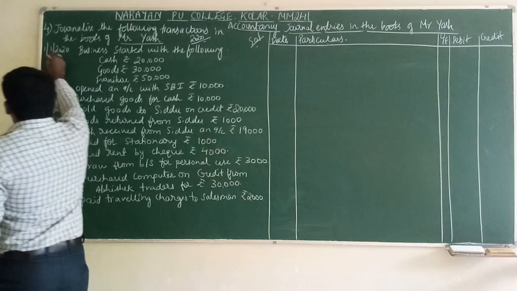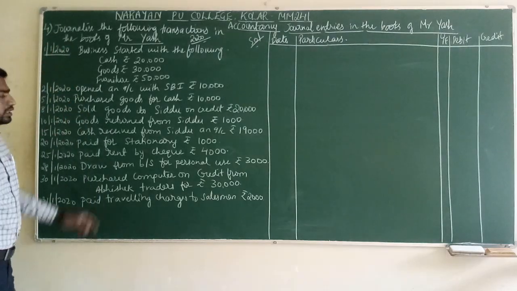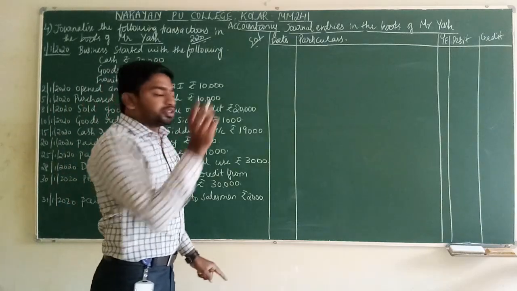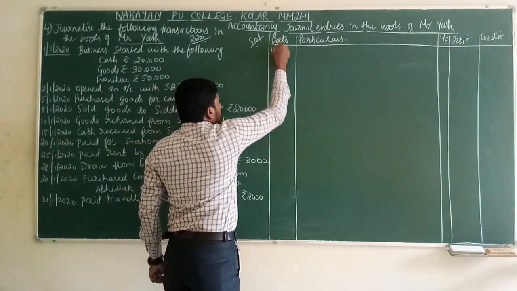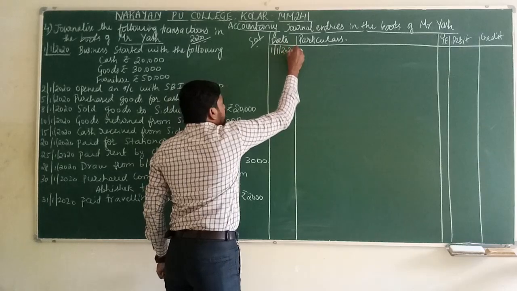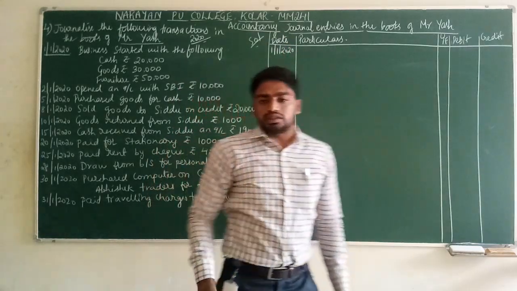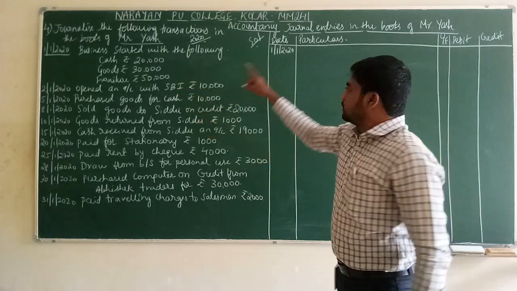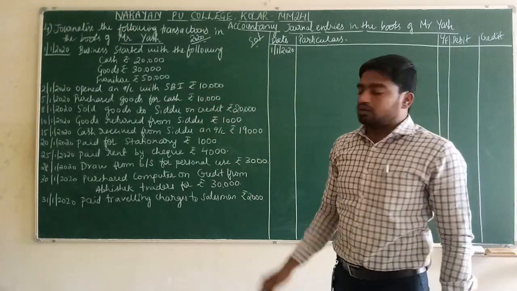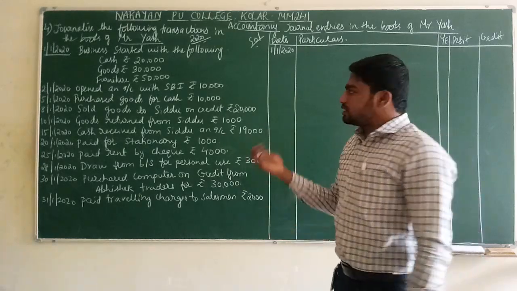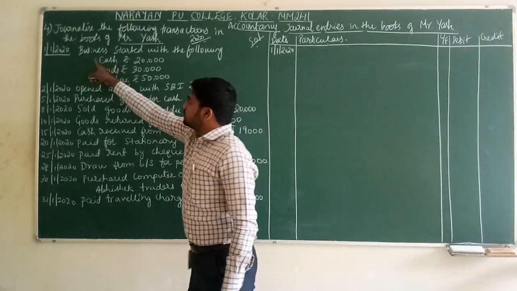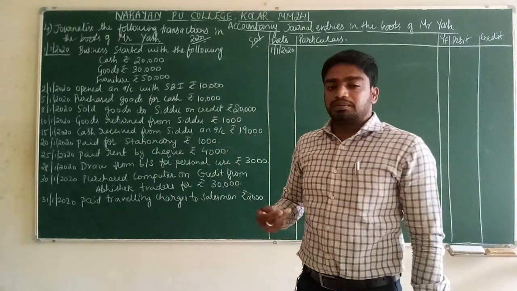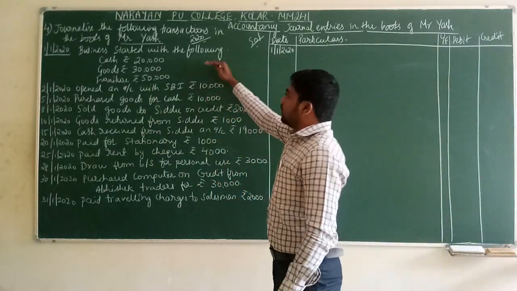What is the first date he has given in our question? The first date is 1/1/2020. This is how we start the solution. The same date we should write in the date column, 1/1/2020. What is the transaction he has given? Business started, which means the business is commenced. The business is beginning with the following.